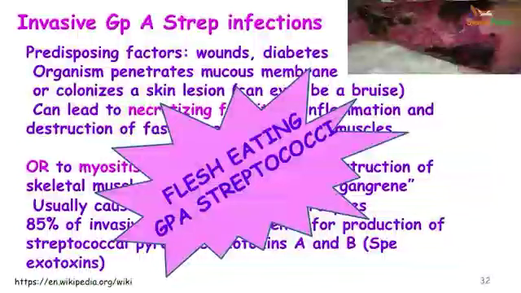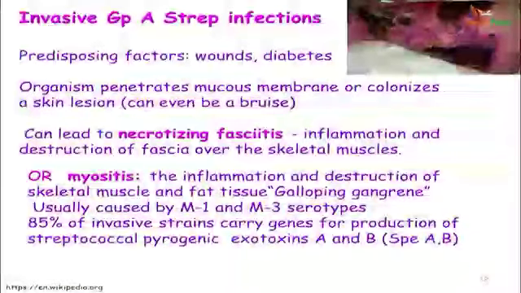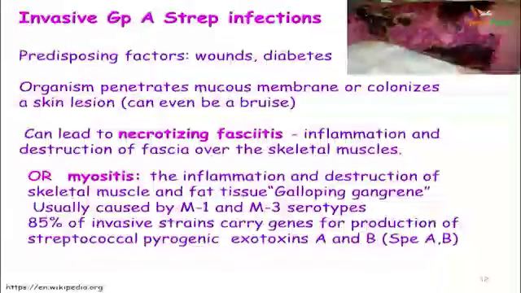These invasive infections can also cause myositis, where there is inflammation and destruction of the skeletal muscles and fat tissue, giving rise to a galloping gangrene.